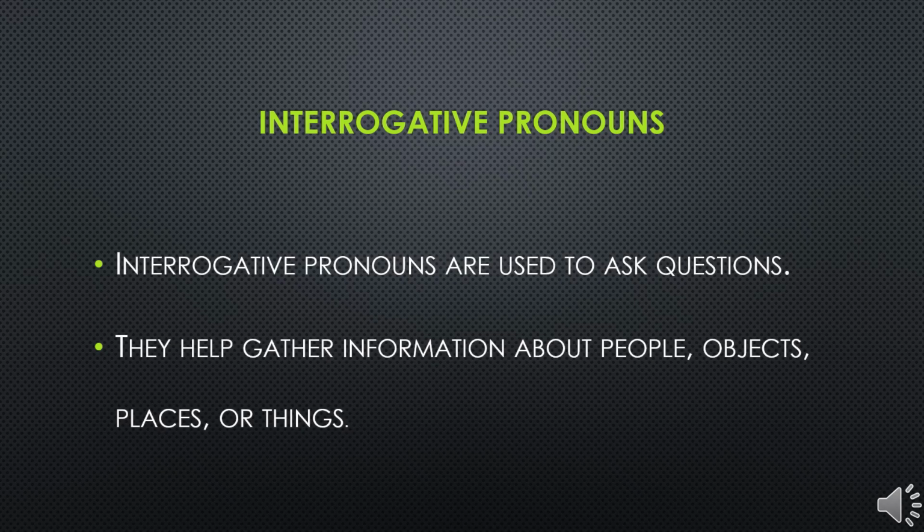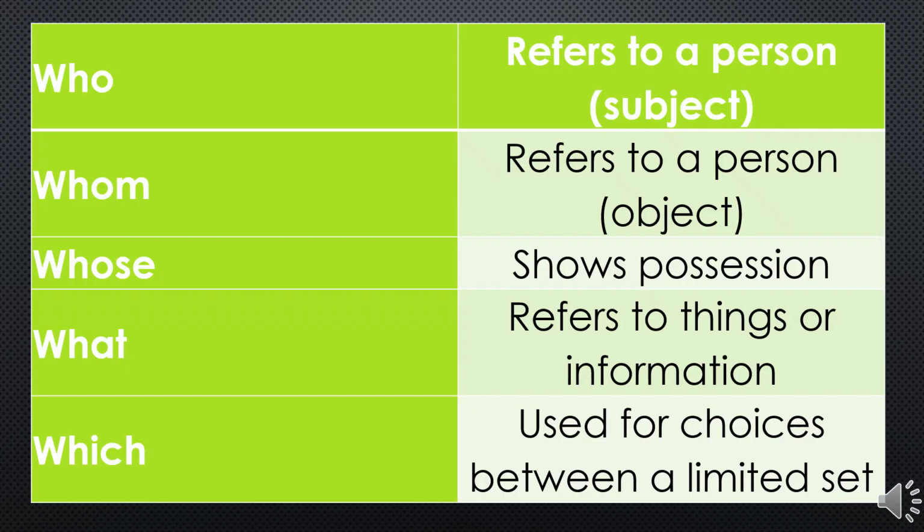The next thing we talked about was interrogative pronouns, and we said they are used to ask questions. We also said they help gather information about people, objects, places, or things. Most of them begin with WH, and so normally the questions that we use interrogative pronouns to begin, we refer to them as WH questions.